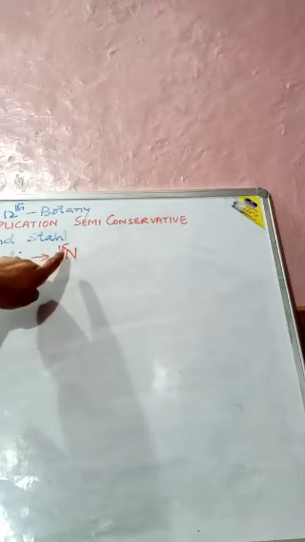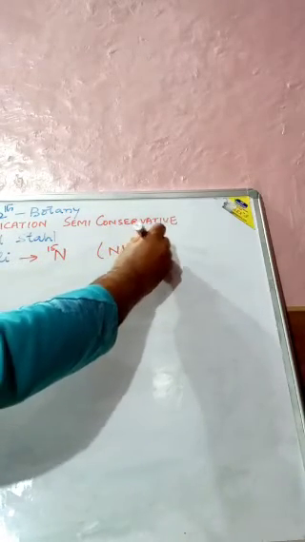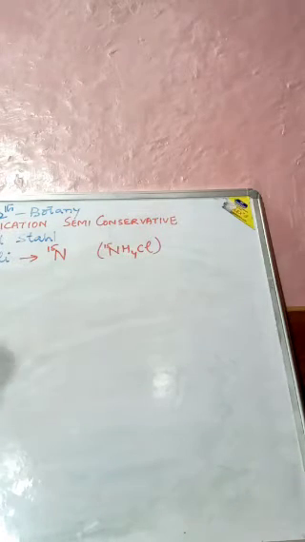In this heavy medium, the nitrogen is heavy nitrogen, and this heavy nitrogen is provided by ammonium chloride.